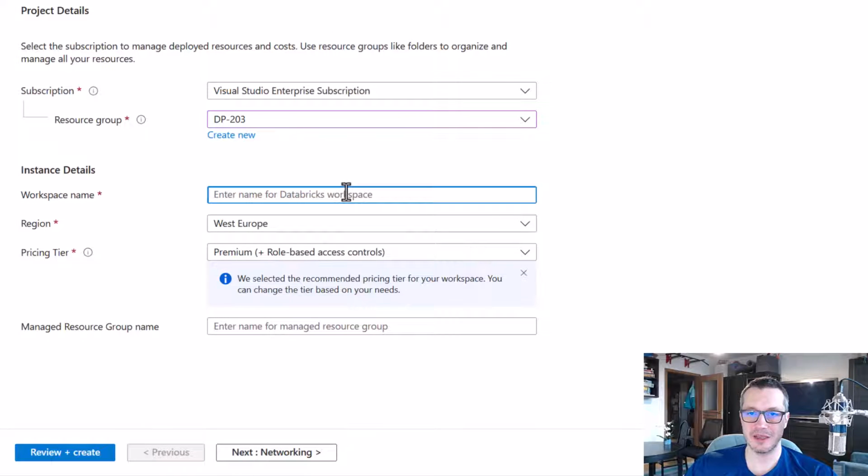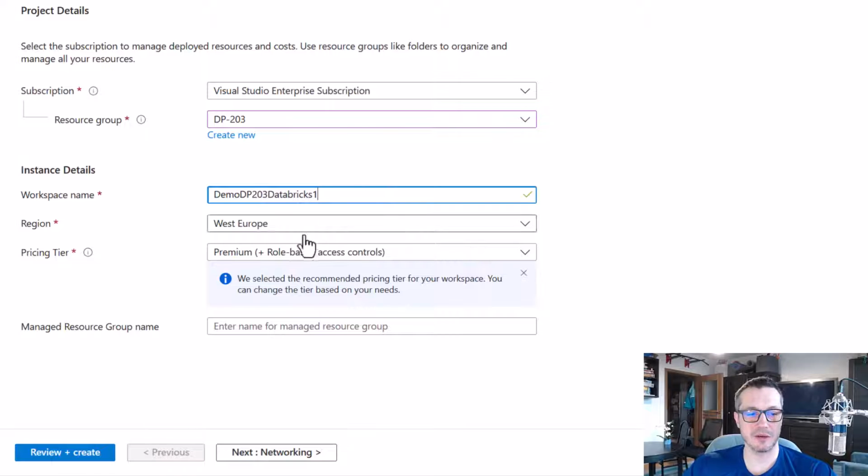We've got to provide a name for our workspace, and simply put, a workspace is our instance of Databricks that we'll use later on to create various clusters and to run our processing there. So let me call it demo dp23 Databricks 1.